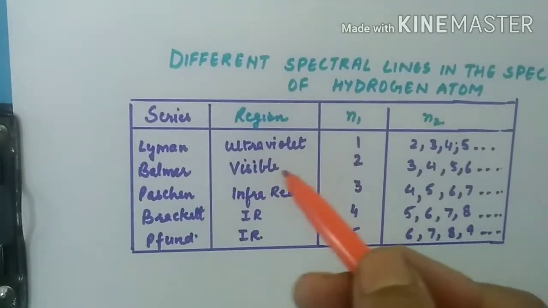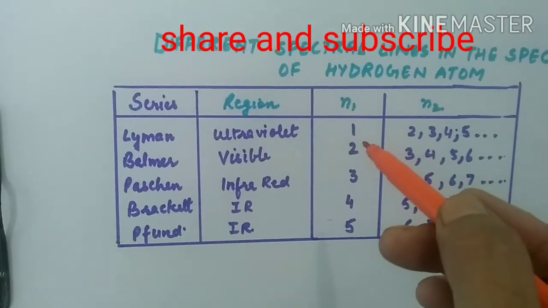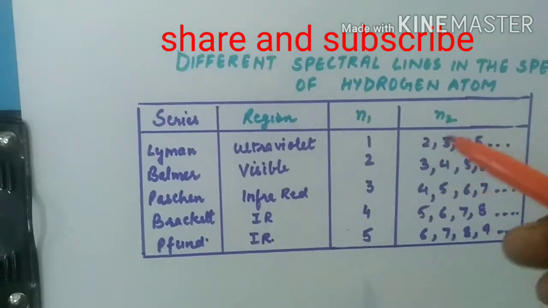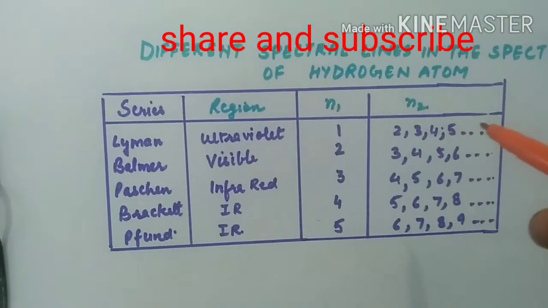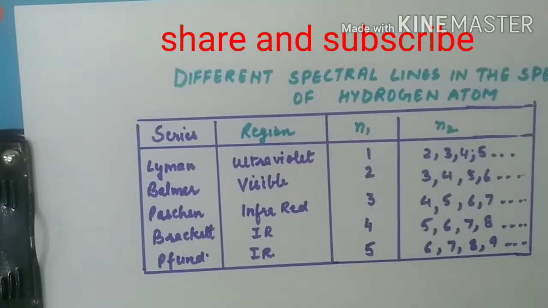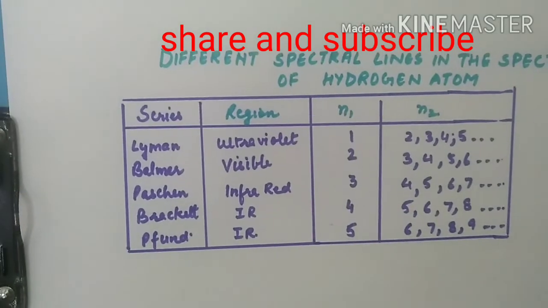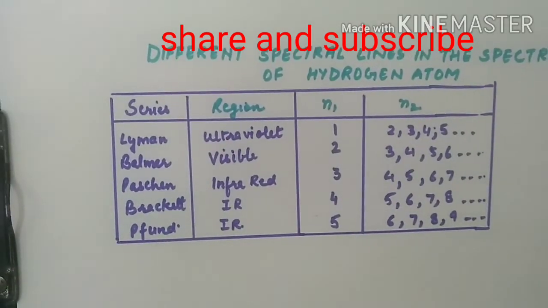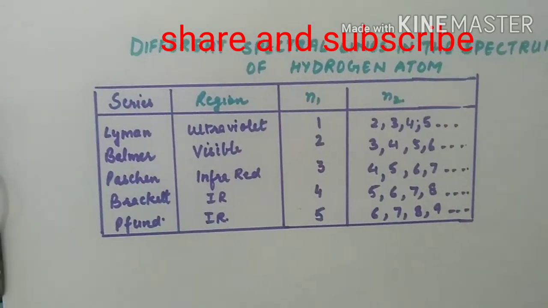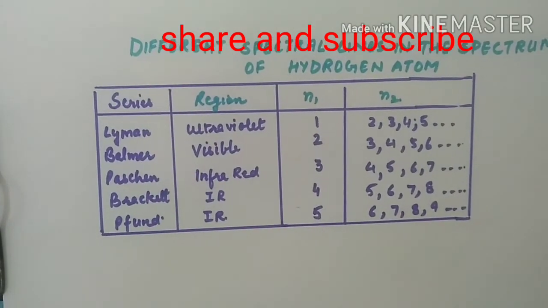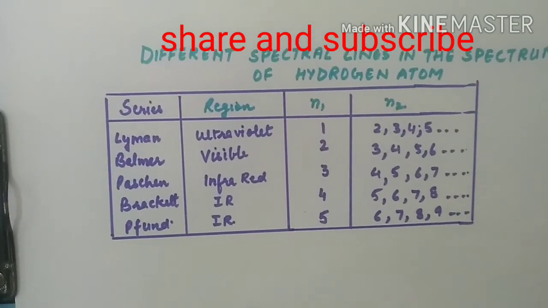For every series, the value of n1 is constant. For Lyman, it is always 1. But the value of n2 will be higher than 1. It can be 2, 3, 4, 5. Similarly, for the Balmer series, which appears in the visible region, n1 is always 2, n2 can be 3, 4, 5, 6. For Paschen, which appears in the infrared region, n1 is 3, n2 can be 4, 5, 6, 7.